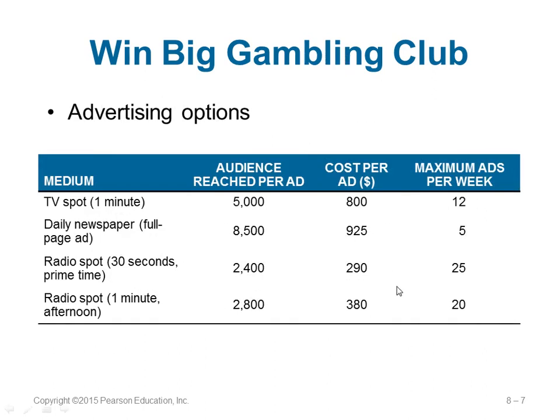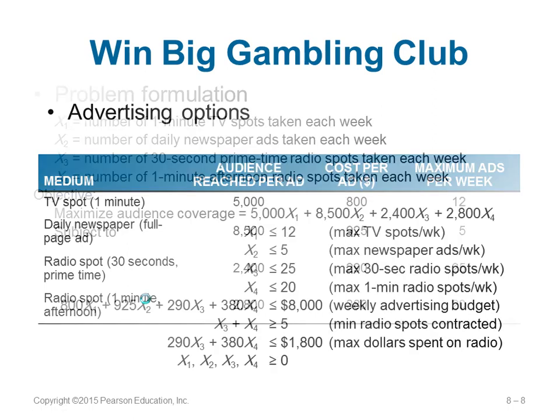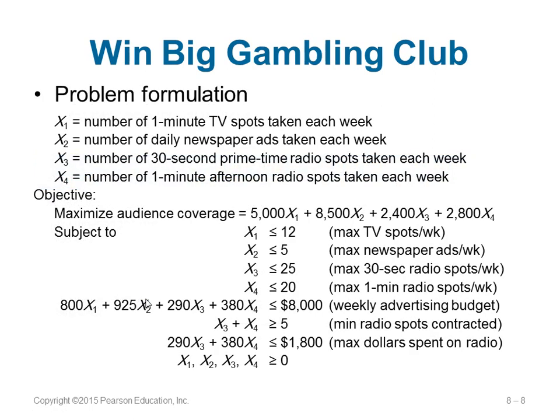Here are some of the conditions they have. For a 1-minute TV spot, it will reach 5,000 people, the cost is $800, and the maximum they can have is 12 ads per week. Similarly, there is the newspaper, and for the radio spot, it can be 30 seconds or 1 minute in duration. To formulate the LP for this, X1 is the number of 1-minute TV spots, X2 is the daily newspaper, X3 is the 30-second radio spot, and X4 is the 1-minute radio spot.